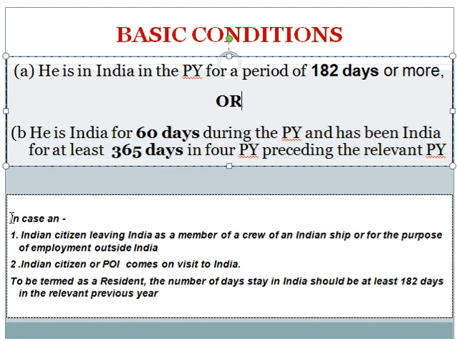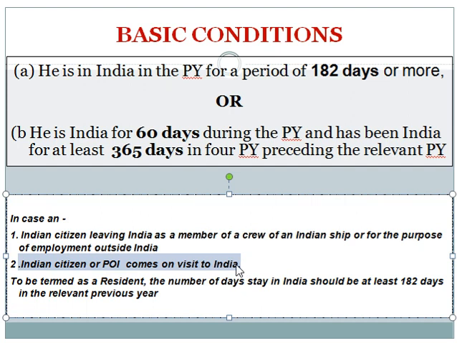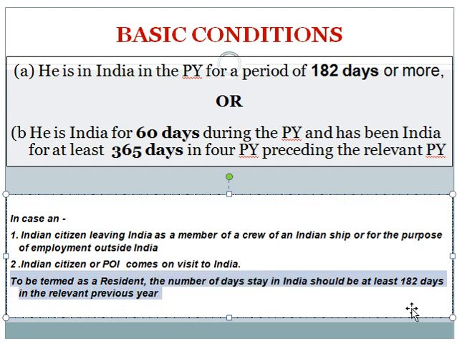But for the second basic condition, there are some exceptions. For example, in case an Indian citizen leaving India as a member of crew of an Indian ship or for the purpose of employment outside India, or an Indian citizen or person of Indian origin comes on a visit to India. In these two cases, the 60 days stay in India should be at least 182 days in the relevant previous year.